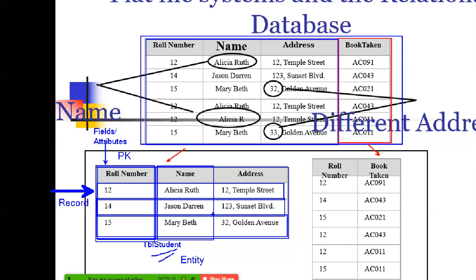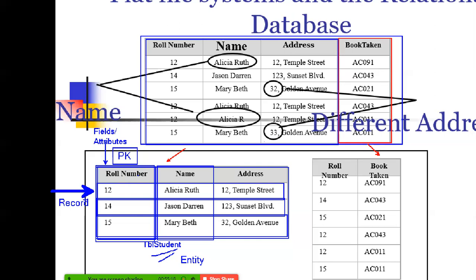See, when I talk about a name, every person will have a name, fine. But a name can be repeated. There might be another Alicia. So we cannot identify a student uniquely by name. The roll number is generally given by the organization. They ensure that they give unique values, and they first give the roll number, then they store the other details. On that basis, we identify it as a key field. That means the whole information about the student will be identified by it. When you're paying the fees, we identify the student based on the roll number. Every result is generated from it. That is a key. Clear? Okay.